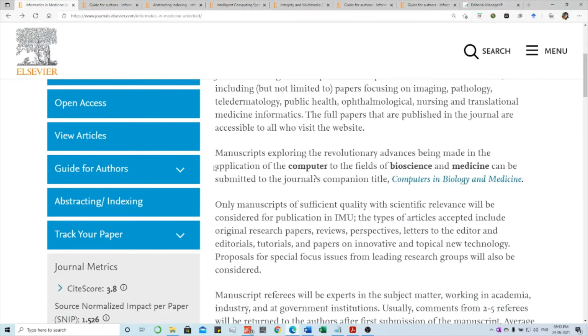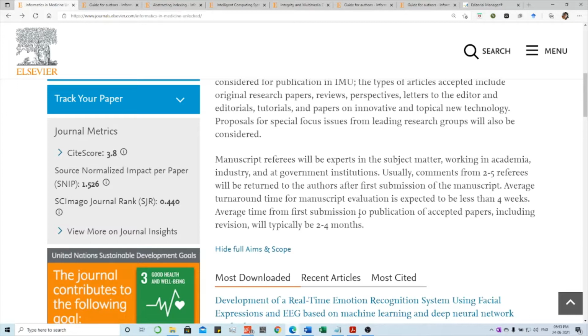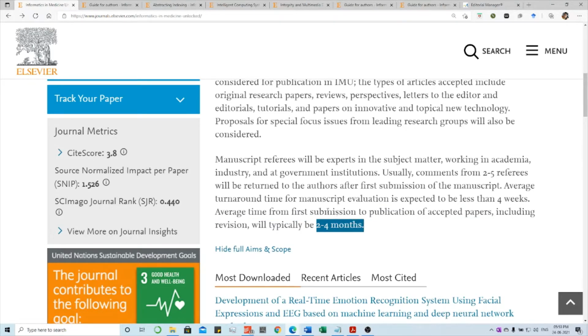Scope is application of computer to the field of bioscience and medicine. Then scroll down, then here you can notice the average time for first submission to publication of accepted paper is 2 to 3 months. So within 4 months you will get your article to be published online.